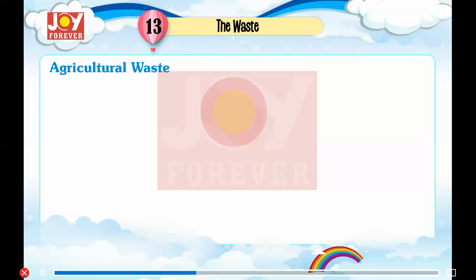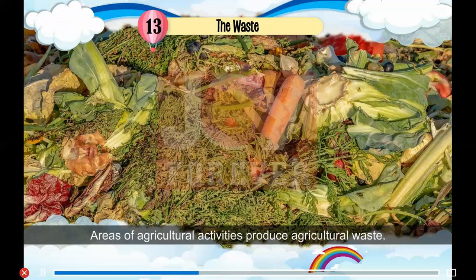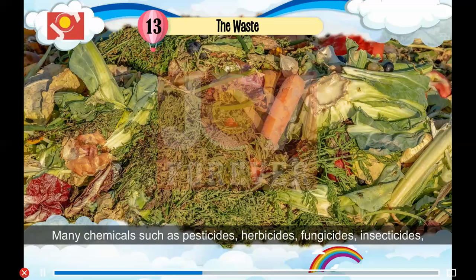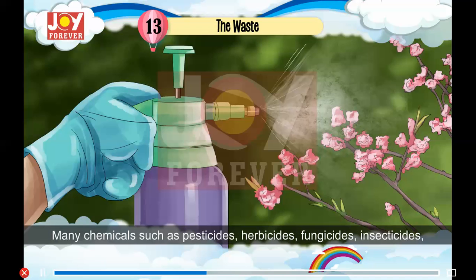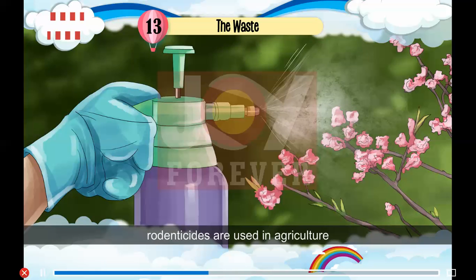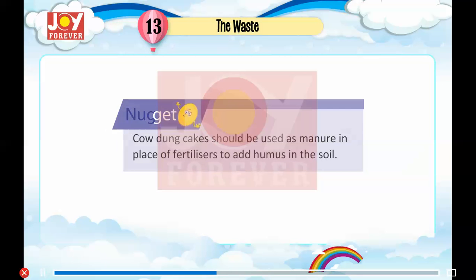Agricultural waste. Areas of agricultural activities produce agricultural waste. Many chemicals such as pesticides, herbicides, fungicides, insecticides, rodenticides are used in agriculture, which lead to the production of agricultural waste. Nugget. Cow dung cakes should be used as manure in place of fertilizers to add humus in the soil.